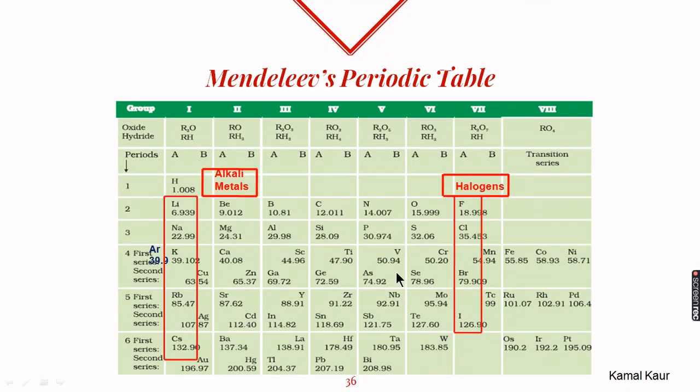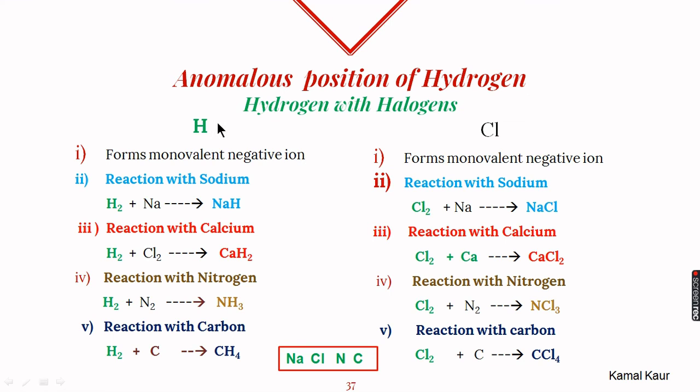Now we will see how hydrogen resembles halogens. So again we will choose one of the halogens, which is chlorine. Compare now the hydrogen and the halogen. Both form a monovalent negative ion, that is H- and Cl-. If we react both these elements with sodium, they form similar compounds like NaH and NaCl, with calcium CaH2 and CaCl2, with nitrogen NH3 and NCl3, and with carbon both form similar compounds like CH4 and CCl4.